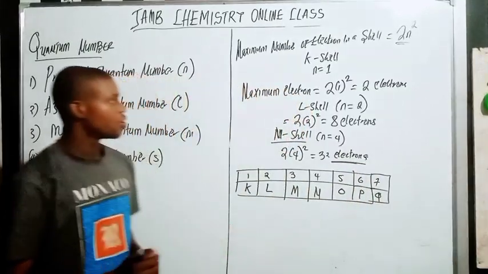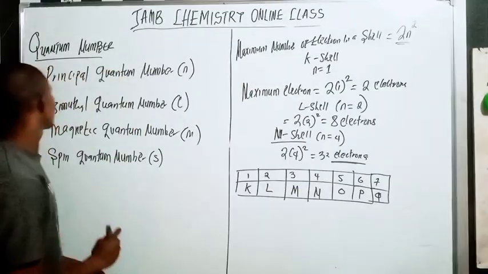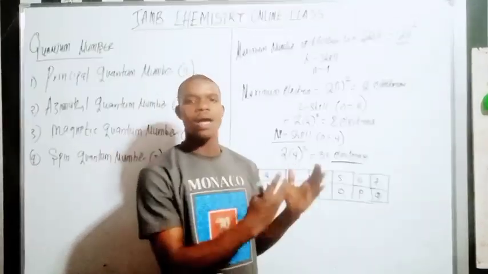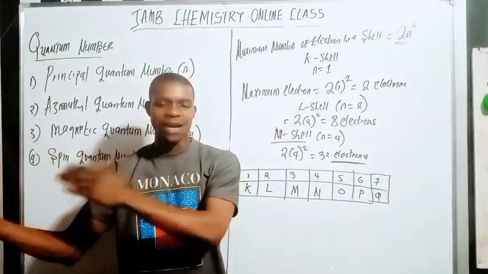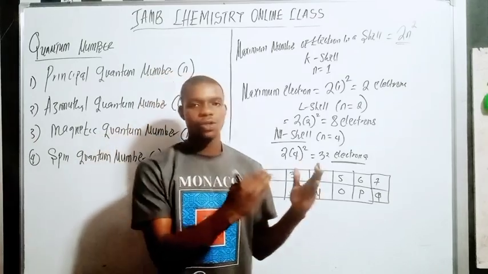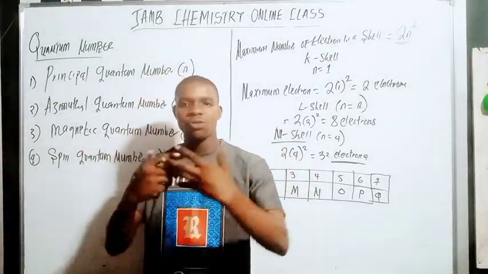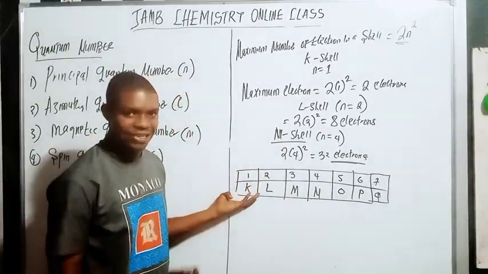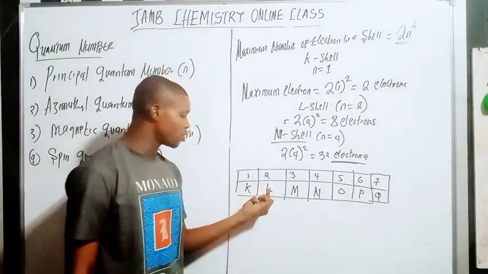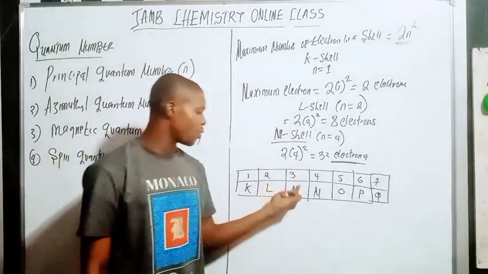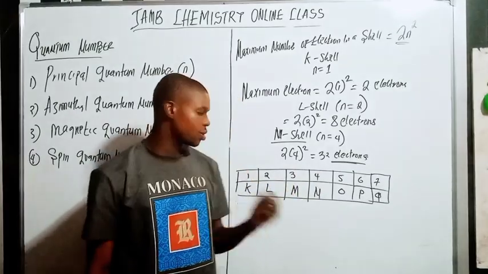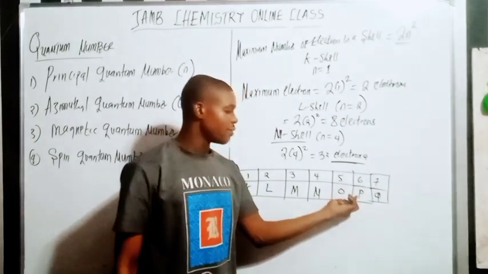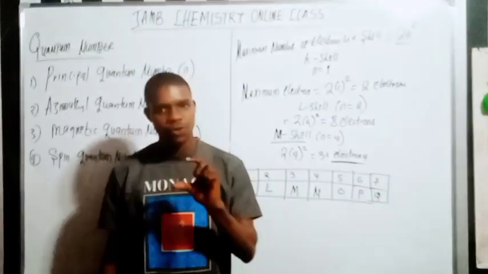Do you understand here? So these are things you need to know under the principal quantum number. Understand that the principal quantum number has values from 1 to 7: 1, 2, 3, 4, 5, 6, 7. Each of these energy levels has its own alphabet to denote it. The first energy level is the K shell. The second energy level is the L shell. The third energy level is the M shell. The fourth energy level is the N shell. The fifth is O. Sixth is P. The seventh is Q. You must take note of these things here.